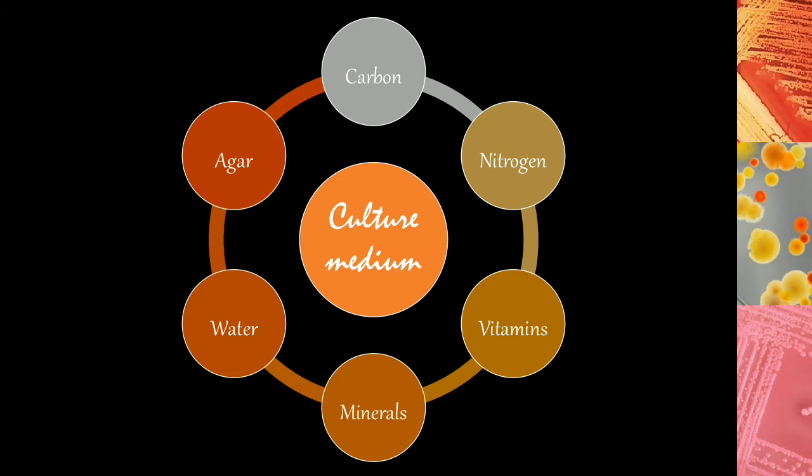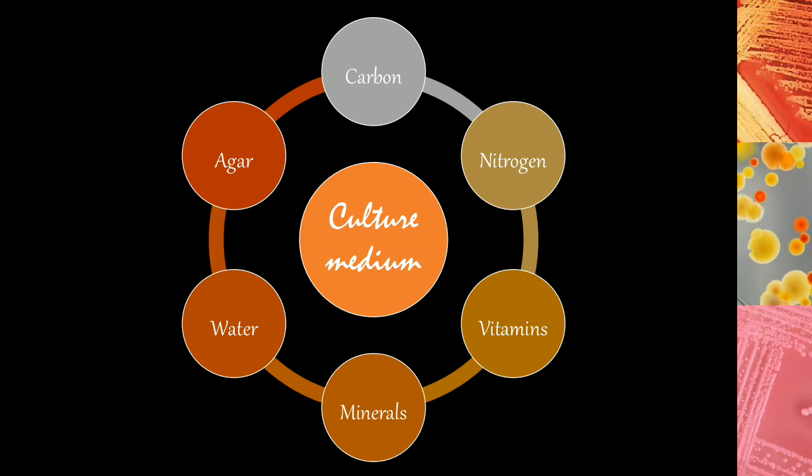The nitrogen can be provided in the form of inorganic compounds such as ammonium salts or nitrate salts, or we can provide it in organic form in the form of amino acids. So directly we can give peptone or beef extract, which are organic sources of nitrogen.